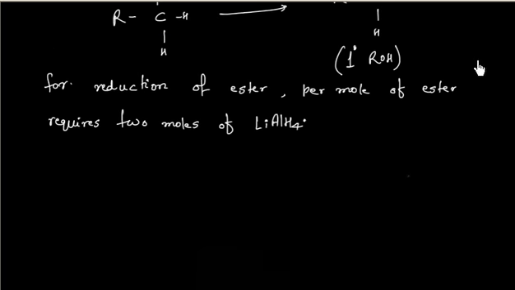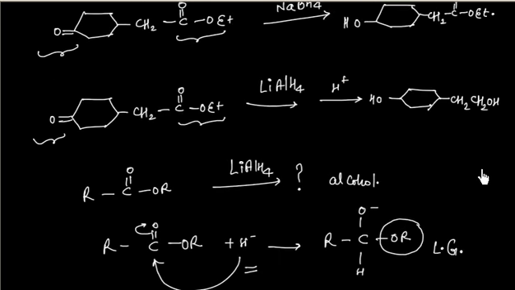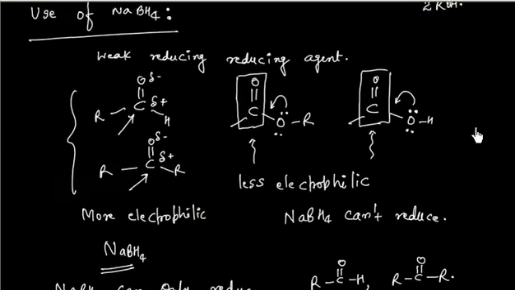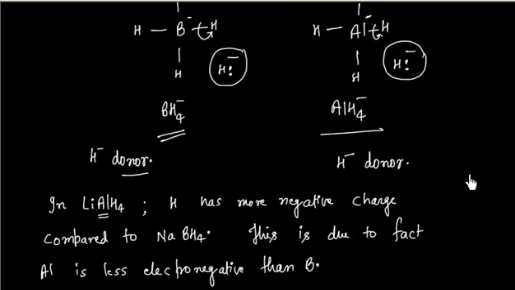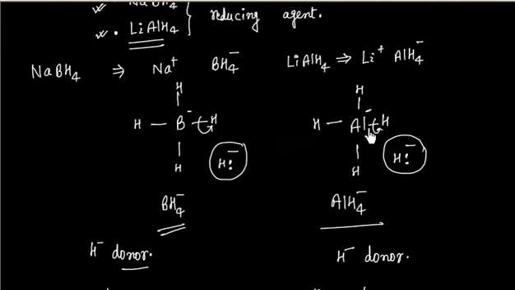So if you see what we discussed in this lecture, 2-3 points are important. First point, we said that lithium aluminum hydride is a better reducing agent than sodium borohydride. This is because aluminum is less electronegative, so hydrogen has more negative charge.